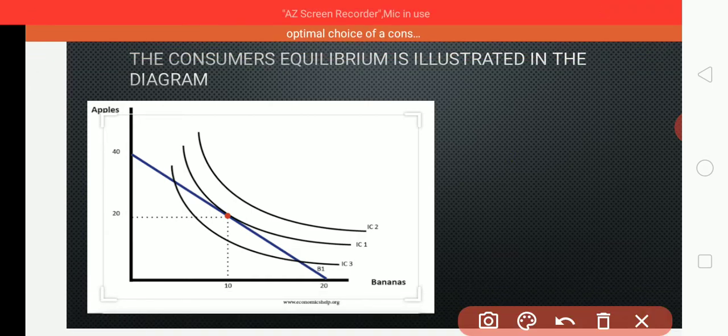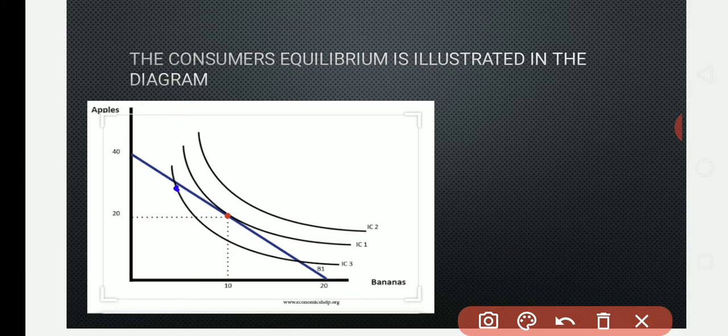Here is one point, let us say this is A. Here is another point, that is B. Here is one point C. Here is another point D. Just an example I have given. So here we have A, B, C, D.